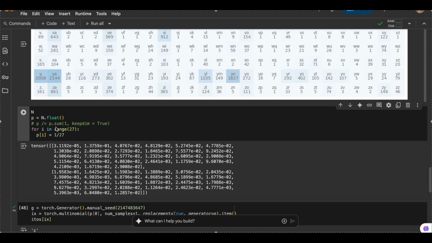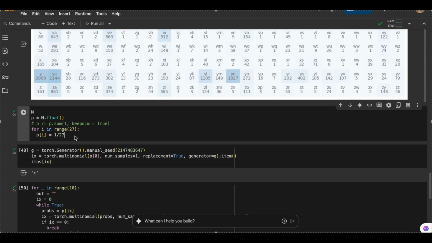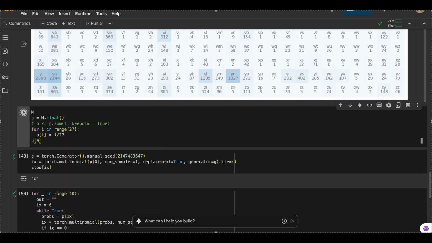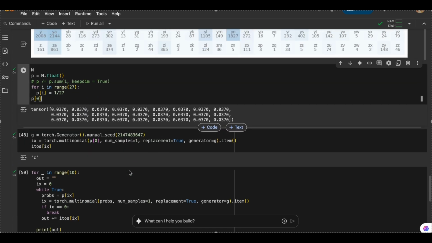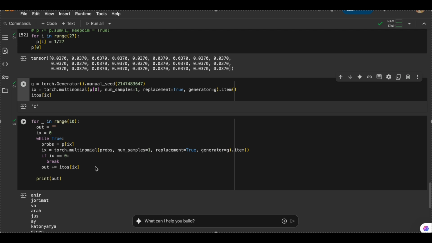What this will do is we'll get the same probability for each of the bigrams. If we print P of 0, every bigram has a probability of 3.7%. Instead of giving proper probabilities to each of the bigrams, we are giving equal probability to all the bigrams. Now you'll see the magic.